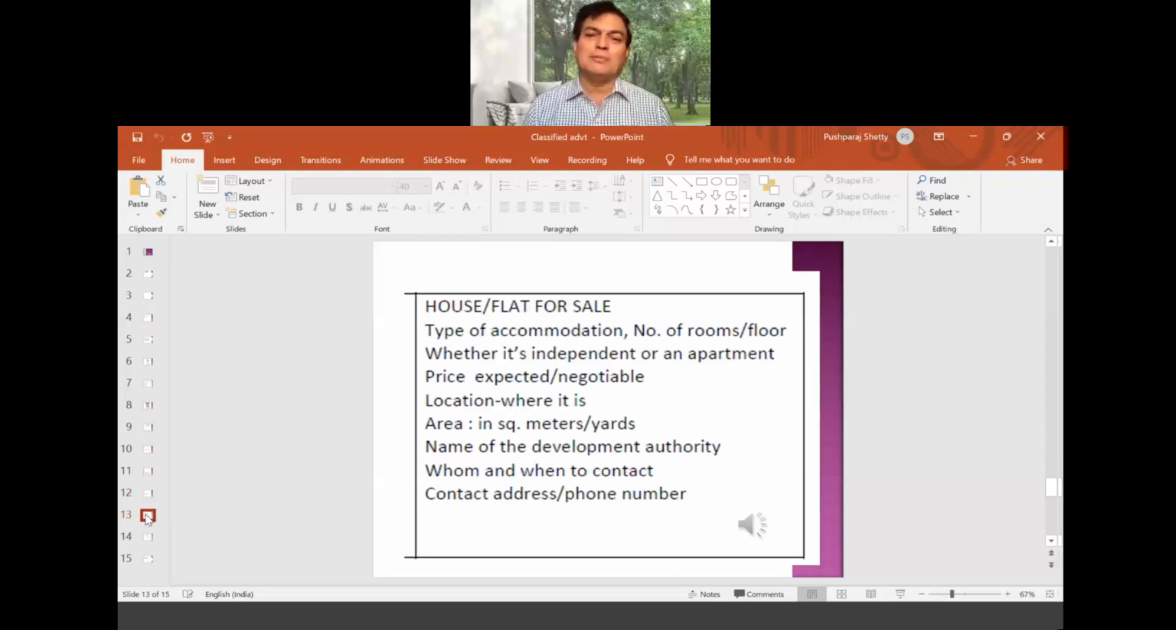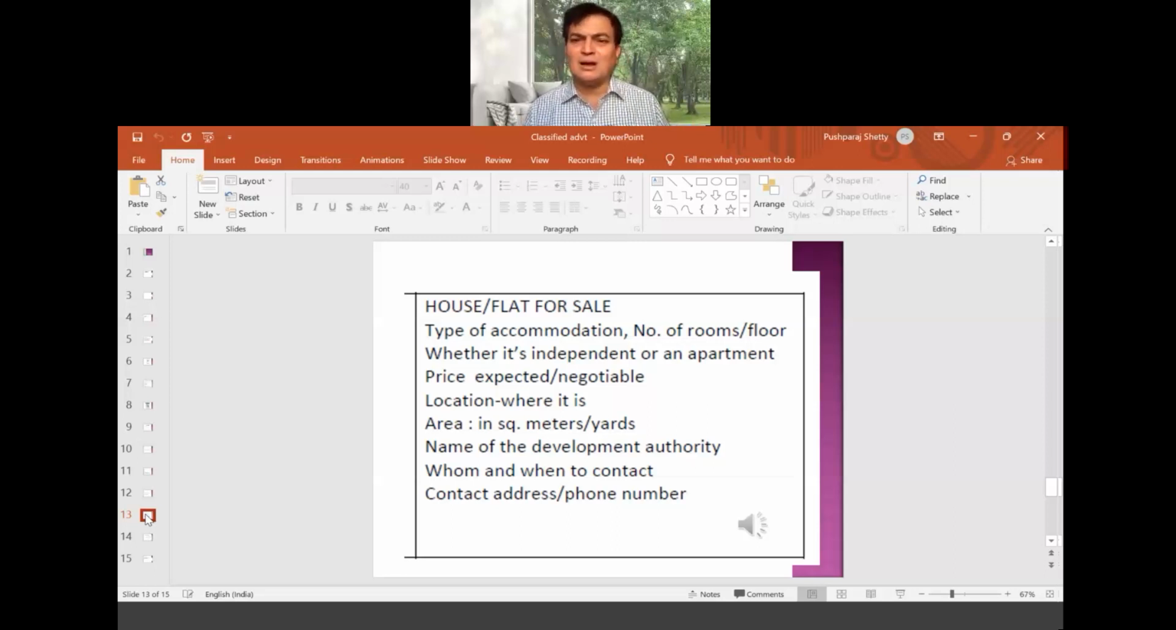House for sale. I told you, this is also a very, very important one. House, flat, for sale. I'm focusing more on this because these are the kind of questions that have appeared earlier. Type of accommodation, number of rooms, floor, whether it's independent or an apartment. If it's a bike or a vehicle, then in that case, for sale. So: for sale, to let, and situation vacant.